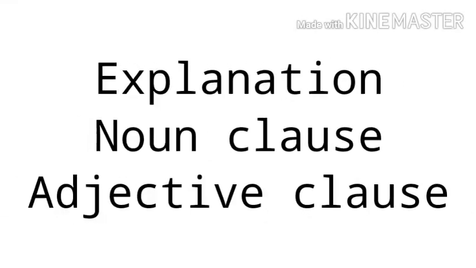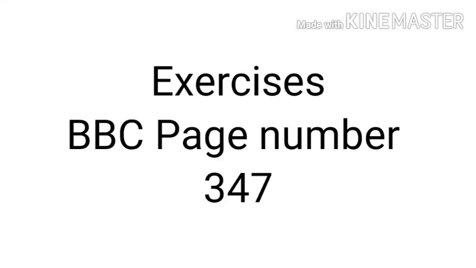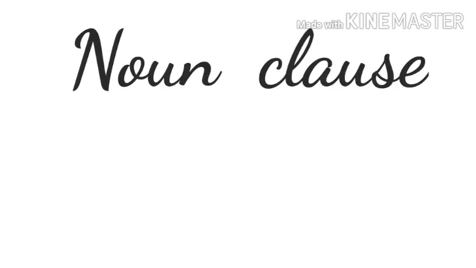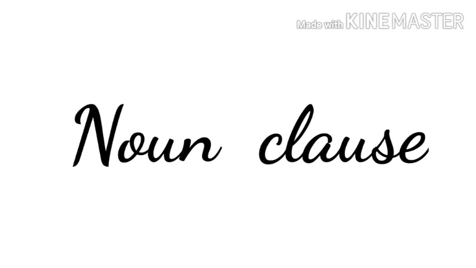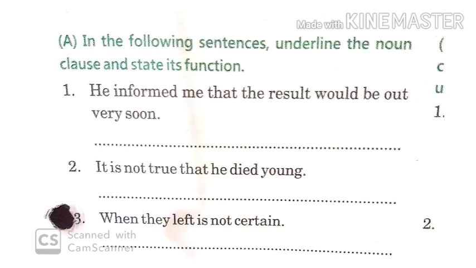Students, I explained to you noun clause and adjective clause. Today I am going to do some exercises with you which are in your BBC, and the page numbers are page number 347 and 349. Students, these are some exercises. When I explain to you, it will become easy for you to do it on your own.